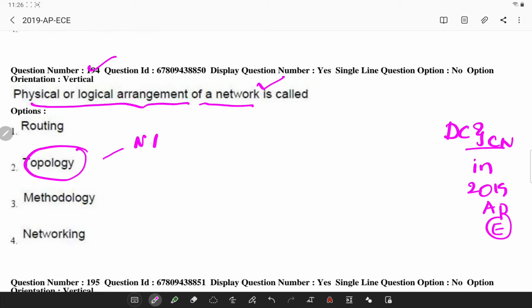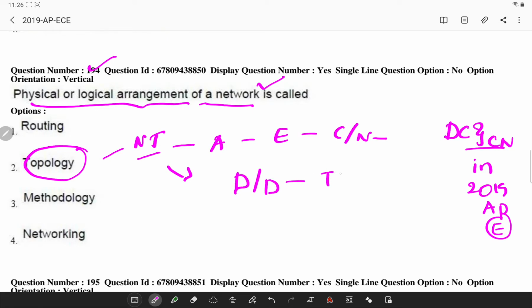Now what is network topology? Network topology is an arrangement of elements of a communication network, and network topology can be used to define or describe the arrangements of various telecommunication networks. So it includes controlled radio networks and industrial field buses.